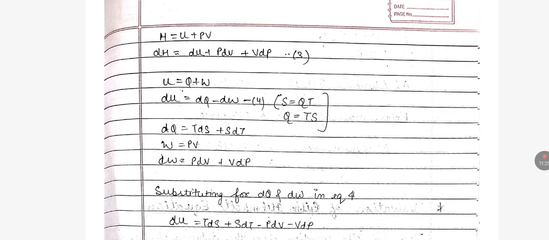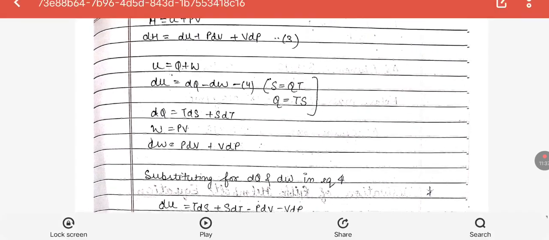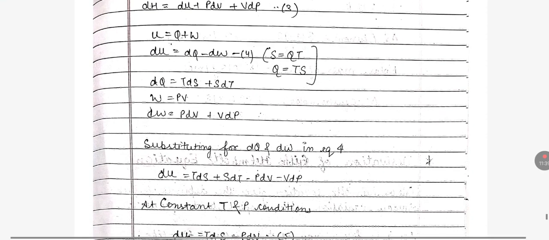H is equal to U plus PV. After differentiating we get dH is equal to dU plus PdV plus VdP. U is equal to Q plus W. Differentiate it, we get dU is equal to dQ minus dW, and as S is equal to Q upon T and Q is equal to TS, we substitute these values and we get dQ is equal to TdS plus SdT.